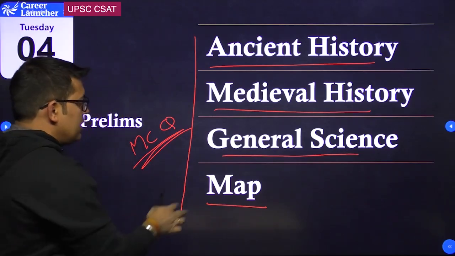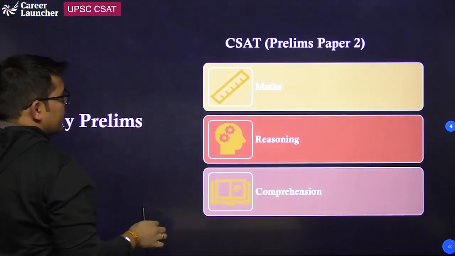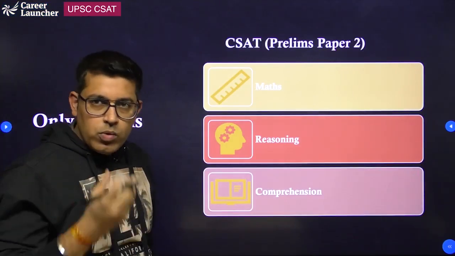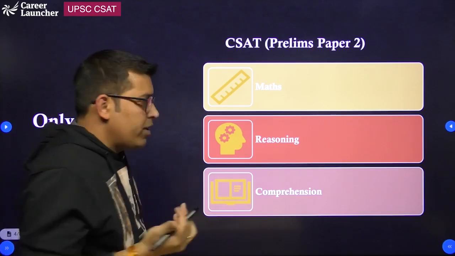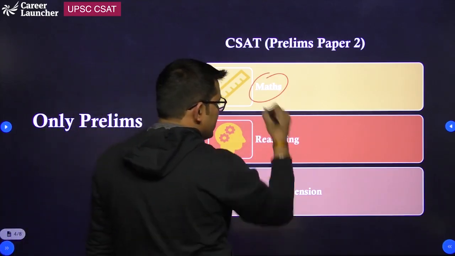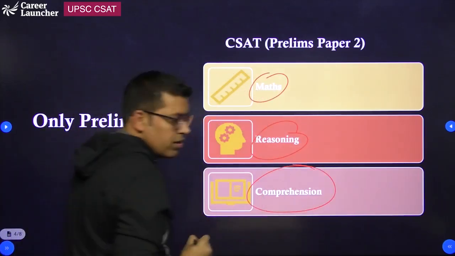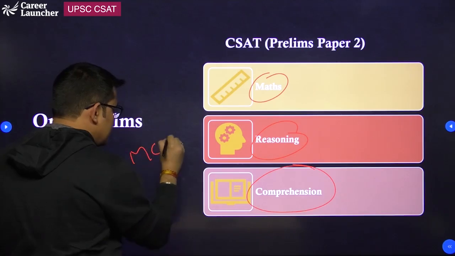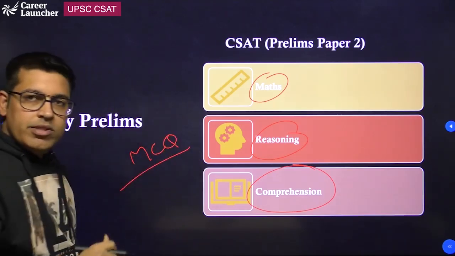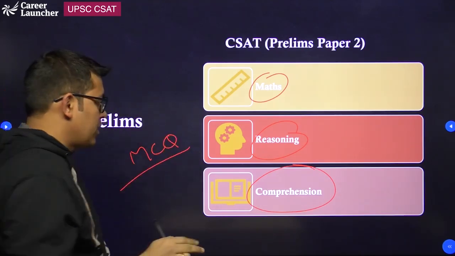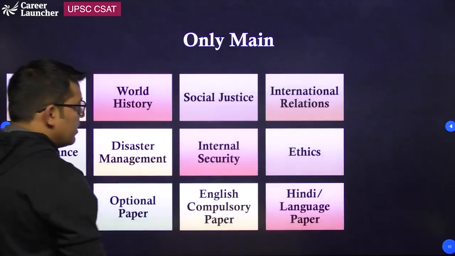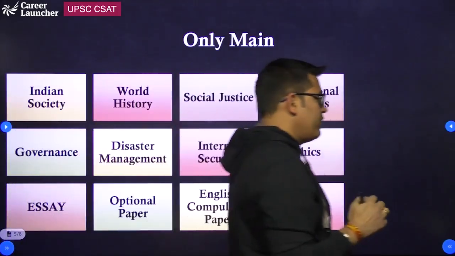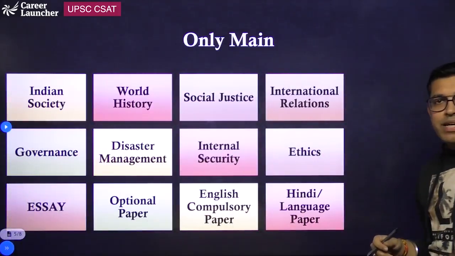So these are only prelims topics. In the same way, there is a paper in prelims, CSAT, the paper 2, which only comes in prelims and consists of mathematics, reasoning and comprehension. For this paper also, you only need to do MCQ based practice. It doesn't come in the main examination, so you need not do any descriptive practice for this paper either. Now let's dive into the topics which come only in the main examination.